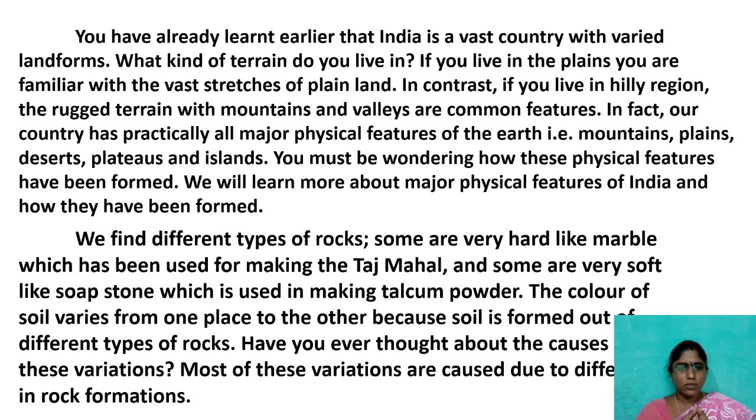Most of these variations are caused by different types of rock formations. While rocks are forming, due to volcanic eruptions, different soils are formed. Now we are going to learn about all these physical features and the reason behind their formation.